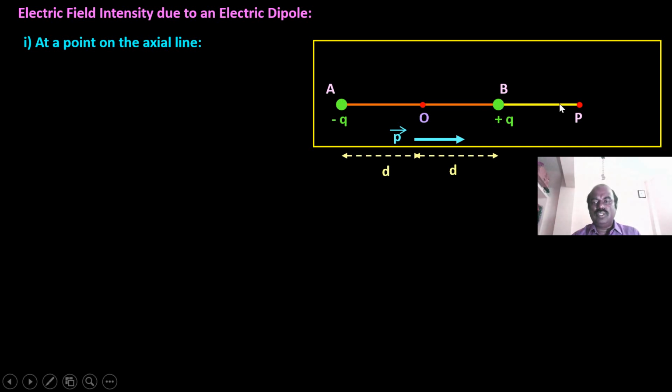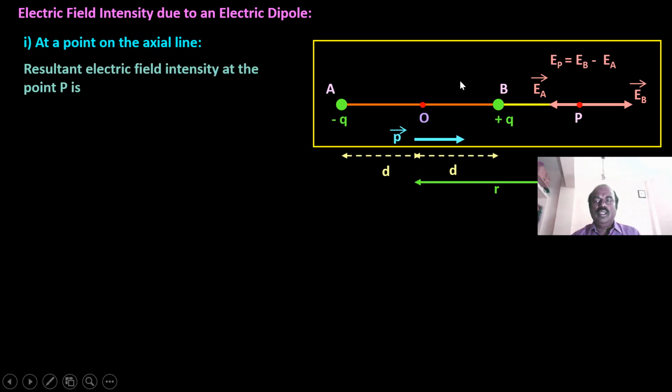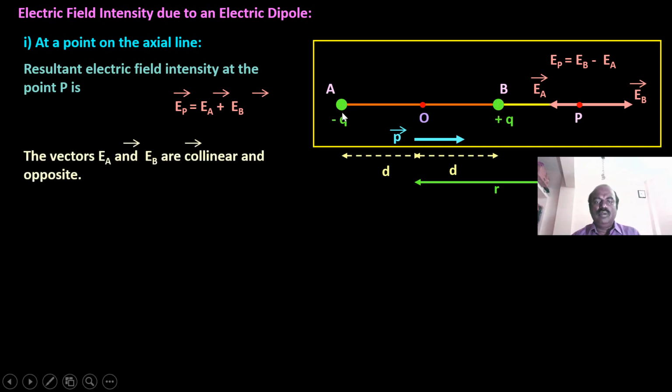Along the axis we have the point P, which lies at a distance r from the center of the dipole. Now there will be an electric field at point P due to plus q, and also due to minus q at A.